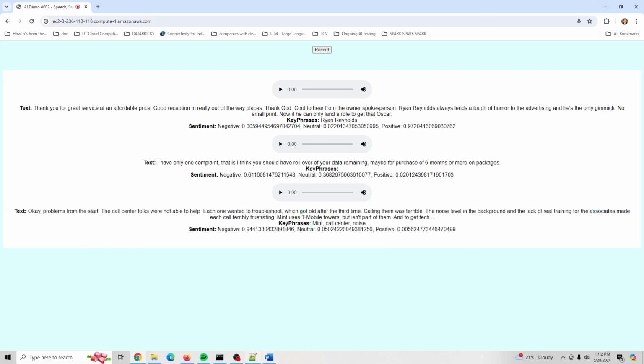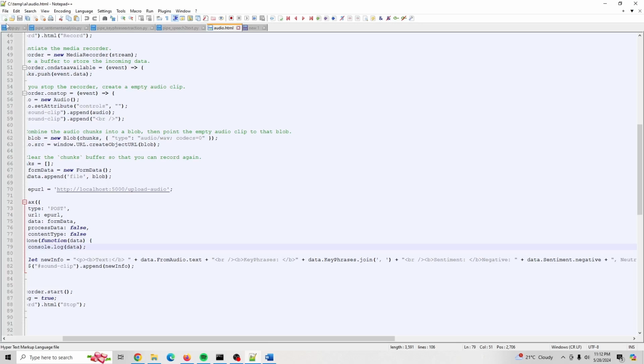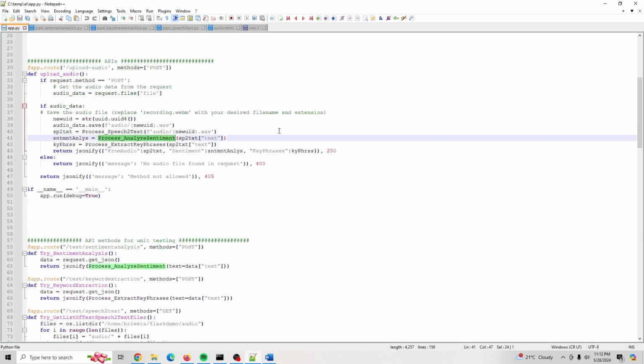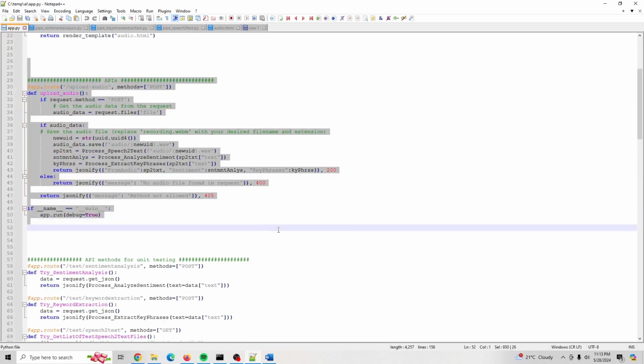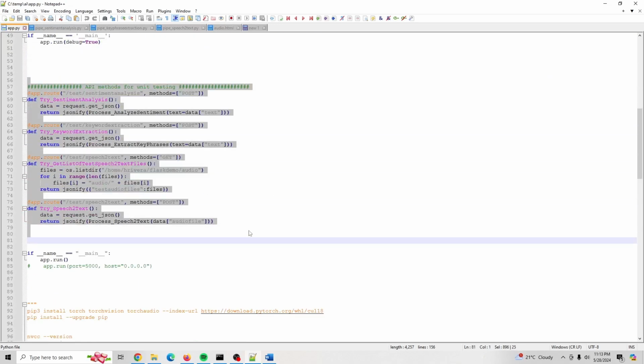Okay, so there is a backend, of course, and this was in Python, and we're using Flask for the server. You could use pretty much any other web server or web application framework out there. You can use Django, you can use Pyramid. I chose Flask. It's the simplest, it's my favorite. And we have a simple route. We have the audio as the main page, of course, the one we just looked at. And there's one single function. This is just for unit testing, really.